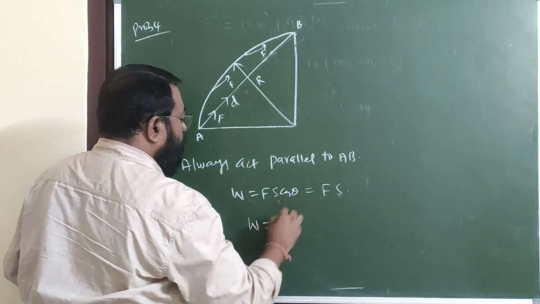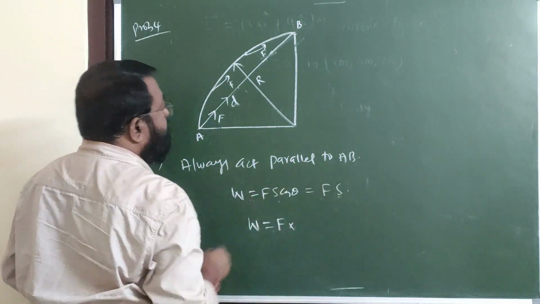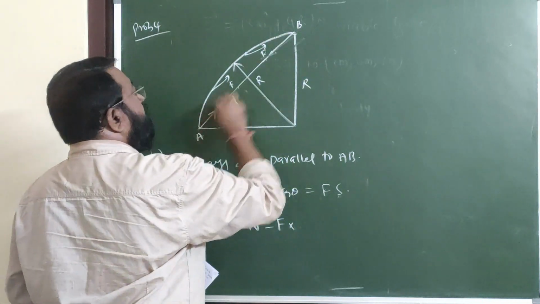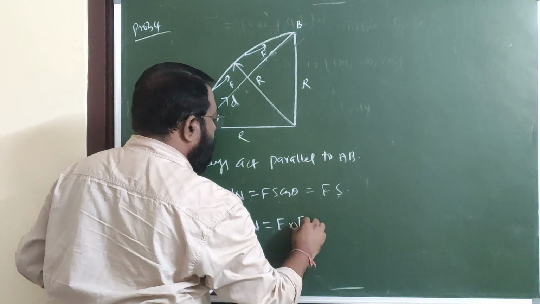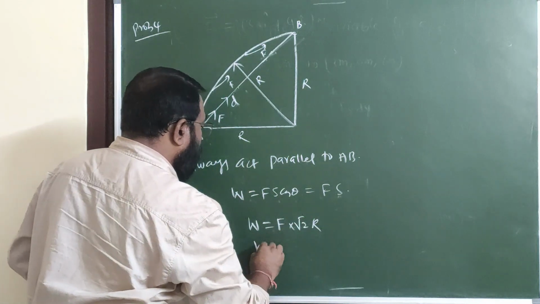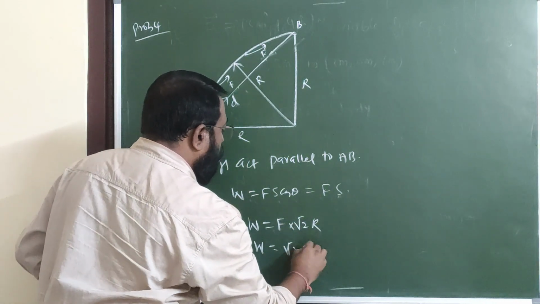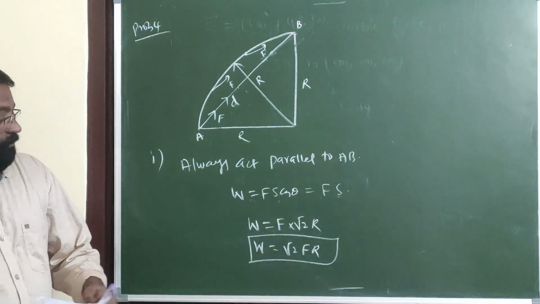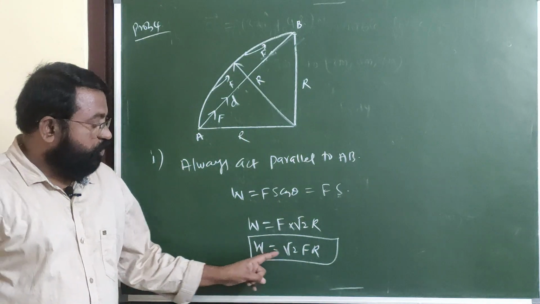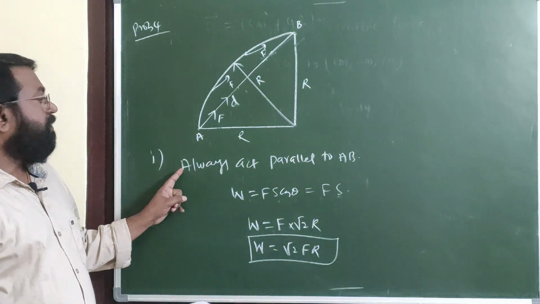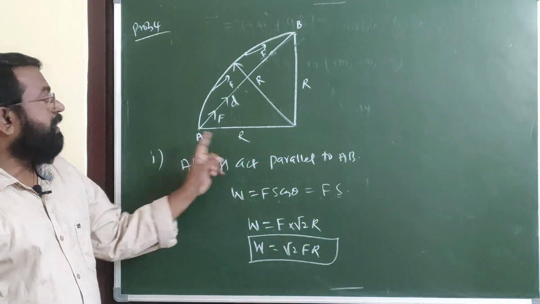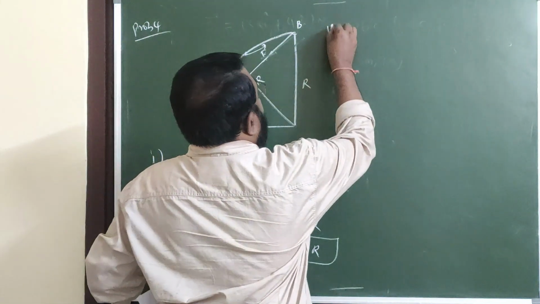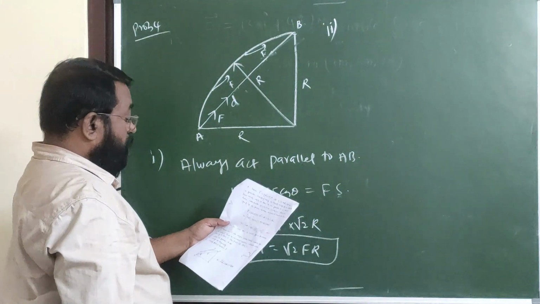Therefore, W is equal to F into displacement from A to B. This is R, this one is R, and this length is root 2 R. Therefore, work done is equal to root 2 into Fr. Work done W is equal to root 2 into Fr when a force always acts parallel to AB. Next, second part.